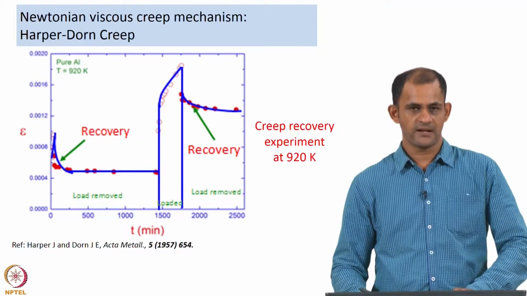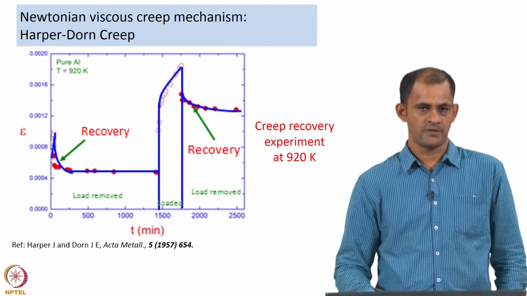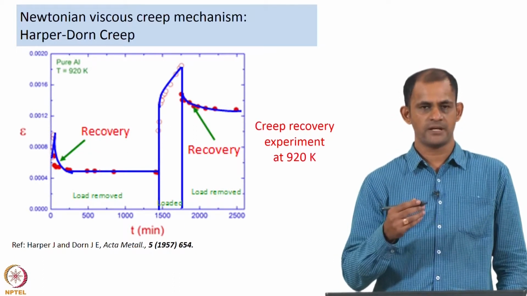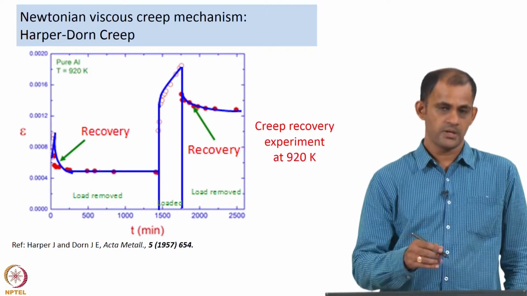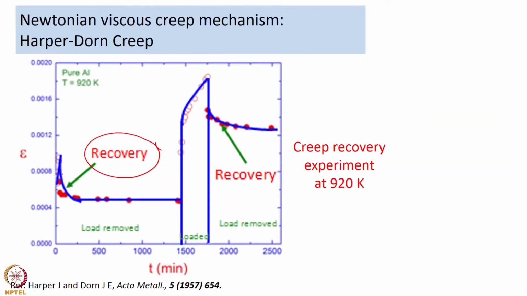Furthermore, they also carried out something called creep recovery experiments. In this set of experiments, you have a typical creep curve of plastic strain versus time, you load it and then you unload it. When the load is removed, if it is a dislocation based mechanism, then you will always have some amount of strain recovery, and that is what they observed. They loaded the sample to some strain value, then removed the load, and there was recovery, as shown here. The fact that they saw creep recovery was also taken as evidence that this mechanism of creep involved dislocations instead of diffusion of vacancies and things like that.